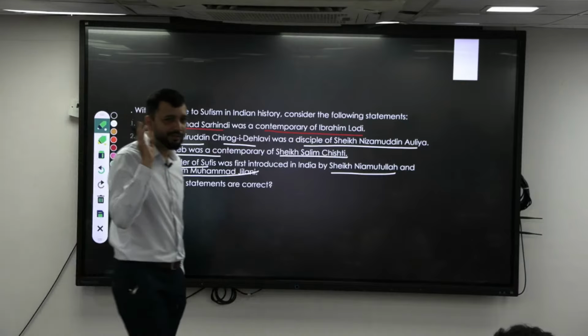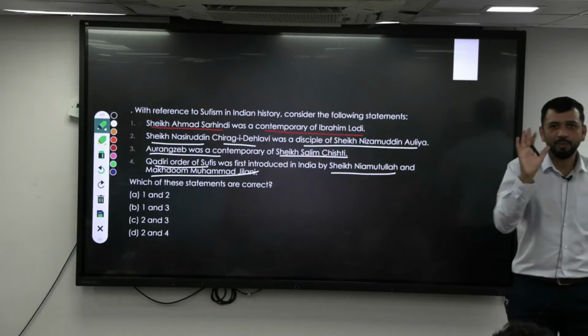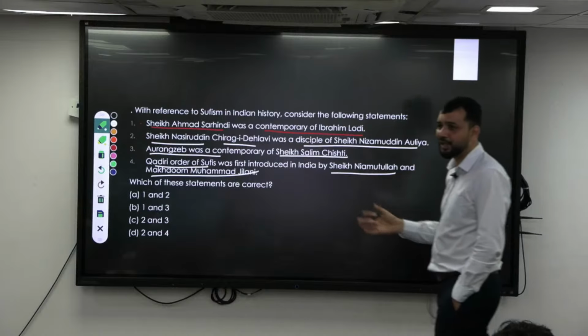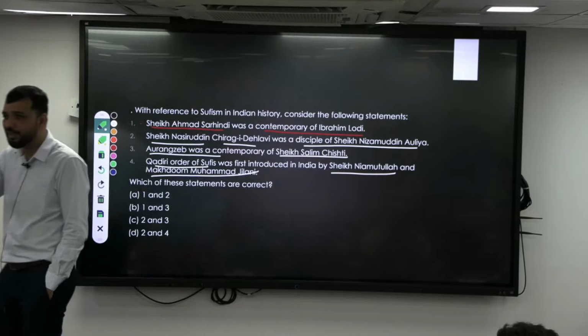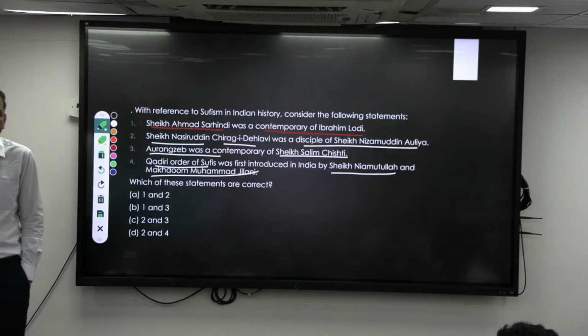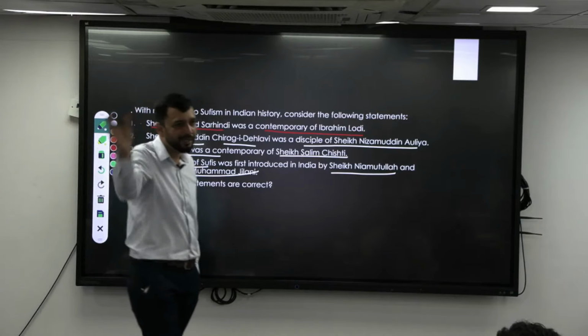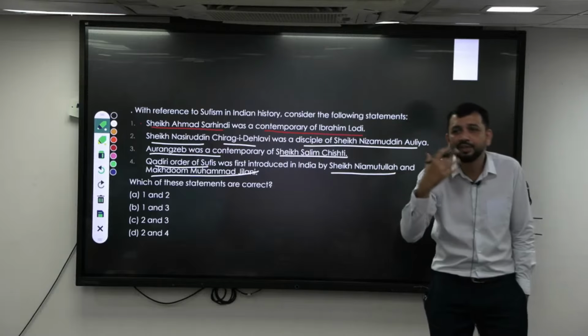See, now in the exam the mindset should not be that I should know everything. What you should be knowing is that Salim Chishti's tomb was constructed in Fatehpur Sikri, right? He is someone who blessed Akbar to have a son. In memory of it, Akbar built Fatehpur Sikri, and the tomb of Salim Chishti is also there. So all we know is he is contemporary of